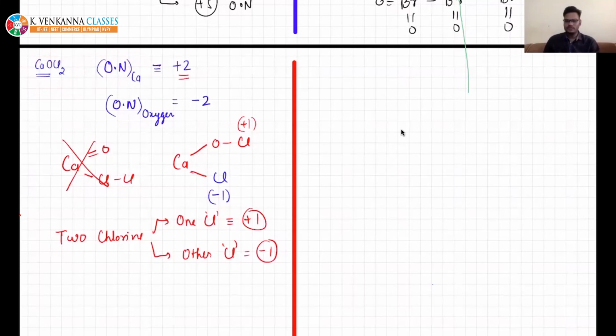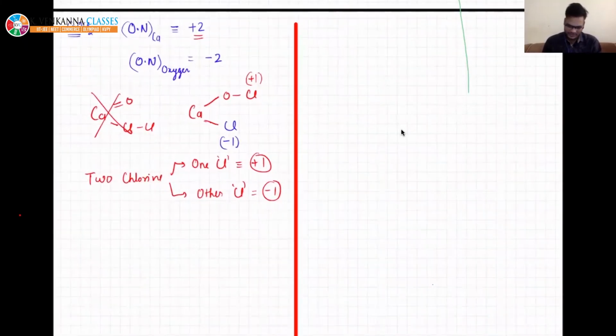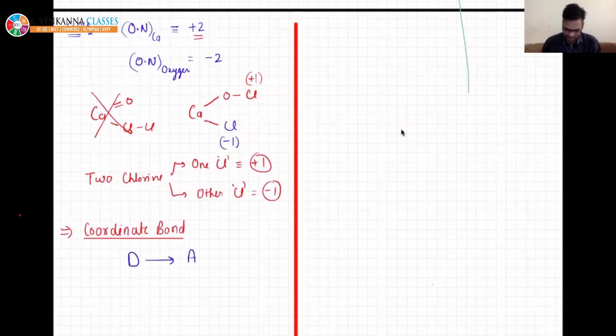Is that okay? I just want to give you one more concept, a very simple concept. It is the coordinate bond. Till now we do not know what a coordinate bond is, but I am just telling you this thing. It is represented like this: donor and acceptor. It is nothing but a type of covalent bond.